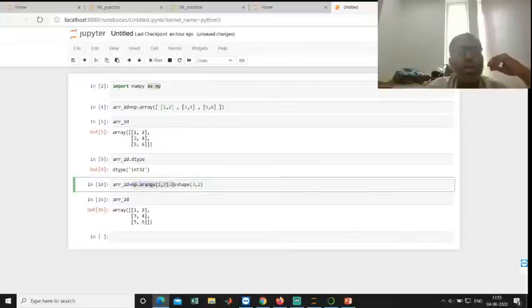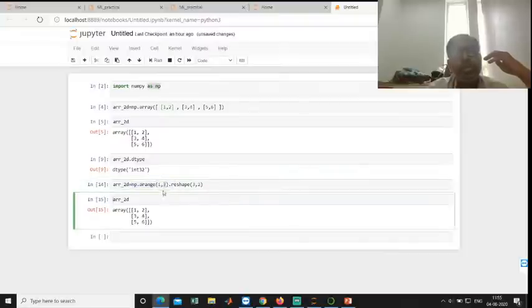So the np dot arange function first generates a single list of values within this range. The last value is excluded. Already we have seen 1, 2, 3, 4, 5, 6. It generates a single linear list of values. Then we use one function called reshape. First arange generates a linear list of values, a 1D array, and then we can reshape it with our desired rows and columns.